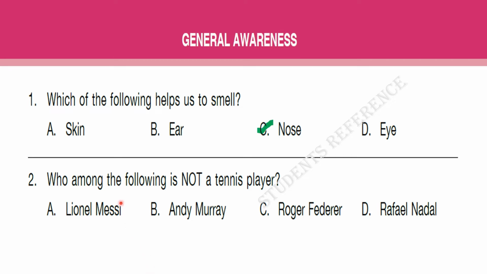2. Who among the following is not a tennis player? The options are Lionel Messi, Andy Murray, Roger Federer, Rafael Nadal. The answer is A, Lionel Messi. He is a football player.